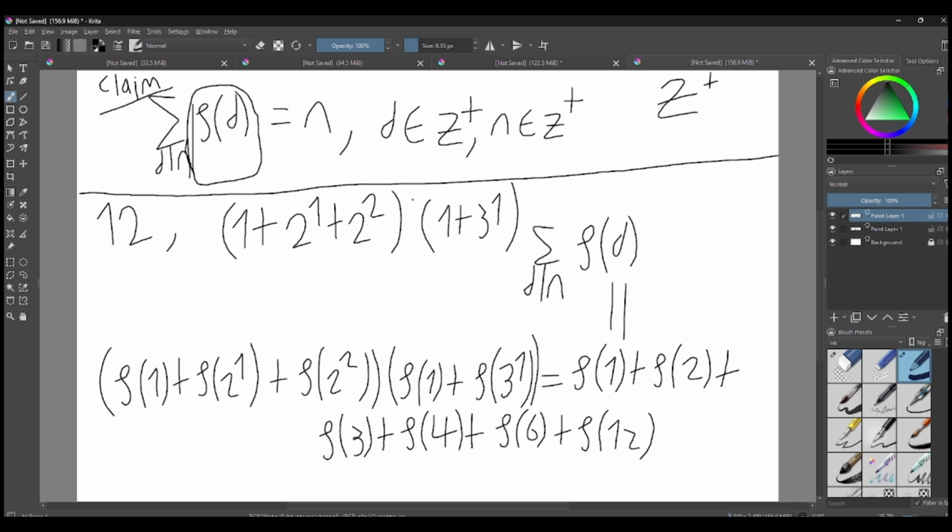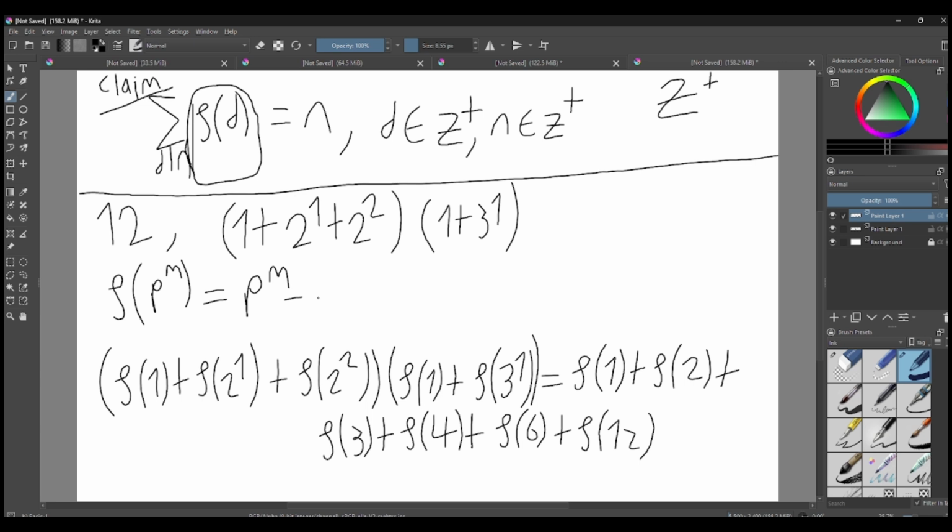Now we are gonna use another lemma, which I won't prove in this video, but in later videos I might. And the lemma is totient of p to the m for prime p is equal to p to the m minus p to the m minus 1.